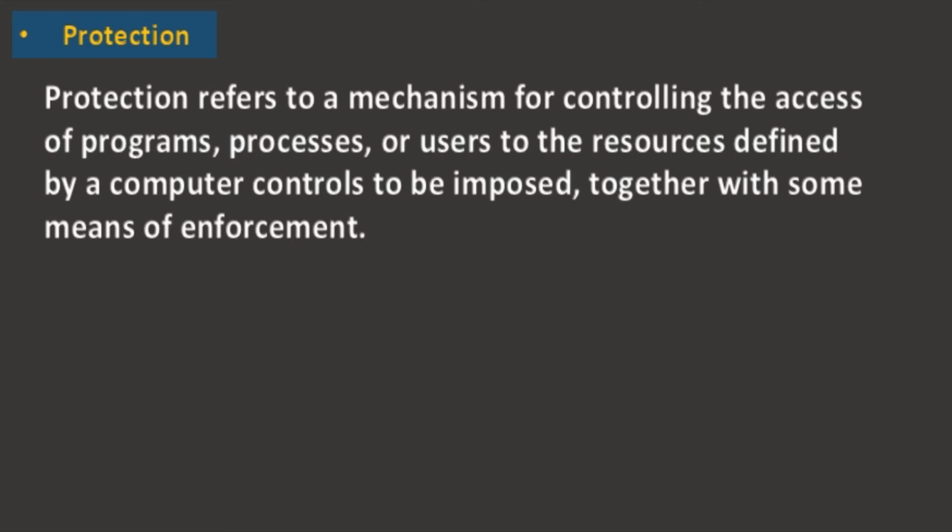Protection refers to a mechanism for controlling the access of programs, processes, or users to the resources defined by a computer system, to be imposed together with some means of enforcement.